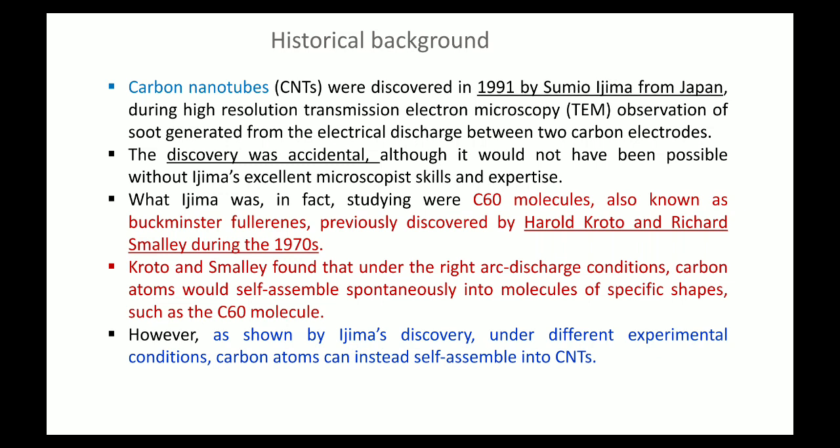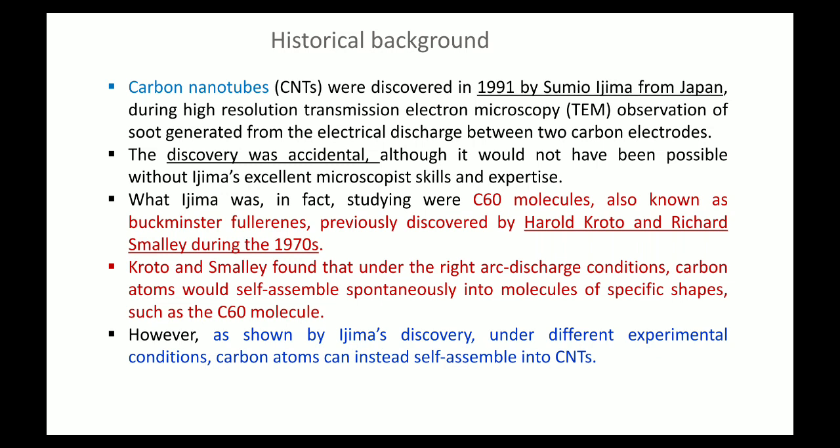But no, Iijima looked at the material very seriously and passionately, and he realized that every time he did the experiment, he was getting this type of structure. So this is a different allotrope of carbon.